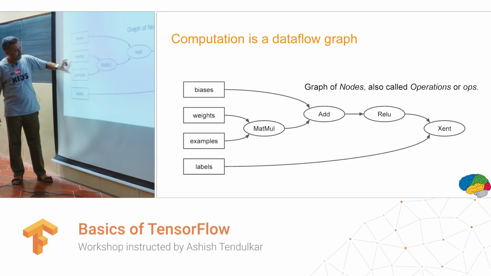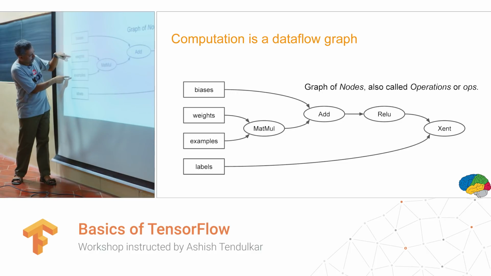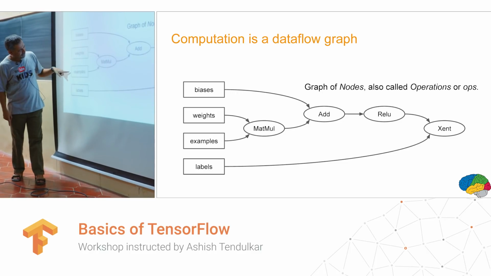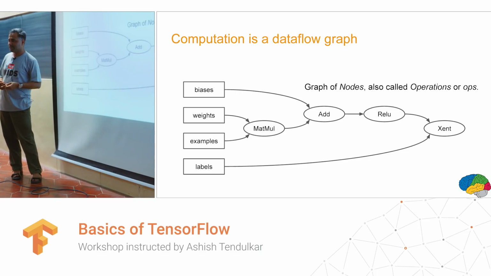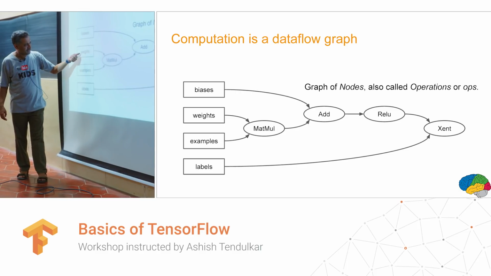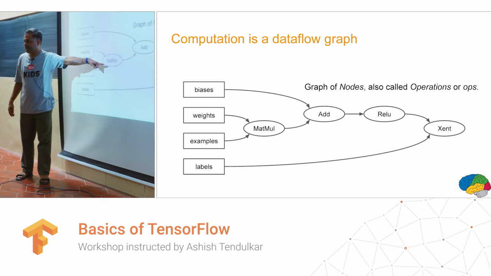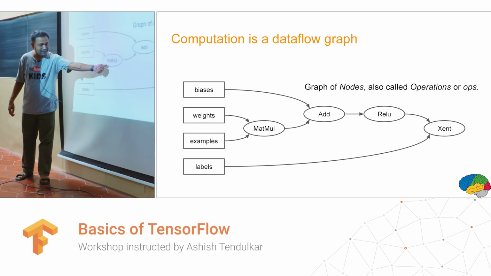We do matrix multiplication of examples and weights. This is a vectorized implementation of a neural network, for example. So we take examples and we take weights, we do matrix multiplication. So this is a mathematical operation.